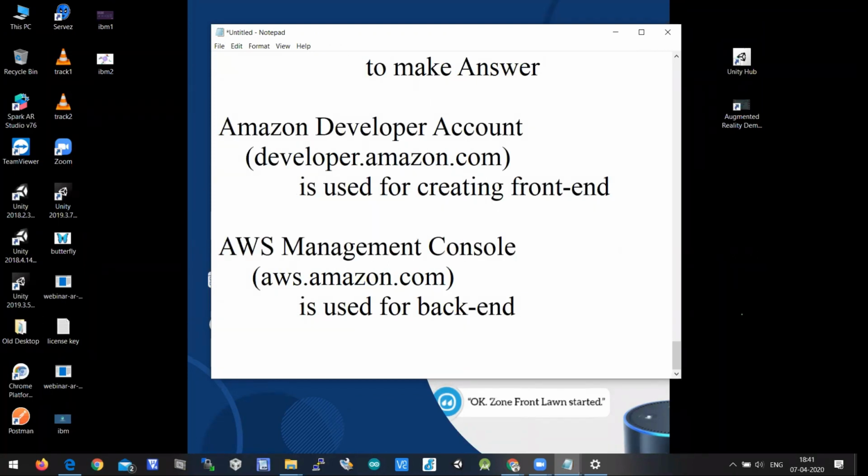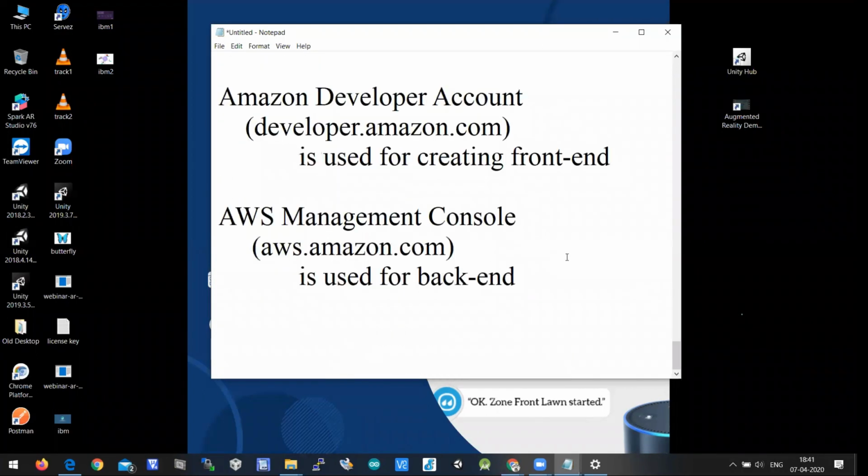So you need one account, which is the Amazon developer account, used for creating the front end, and aws.amazon.com, the AWS management console, used for the backend. Without having these two accounts, you cannot create a skill. If you want to create a skill, one should have these two accounts: one is the developer account and the second one is the management console.